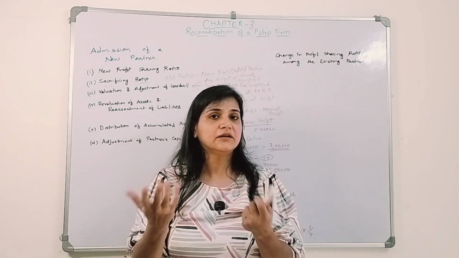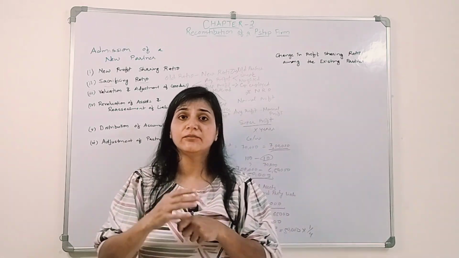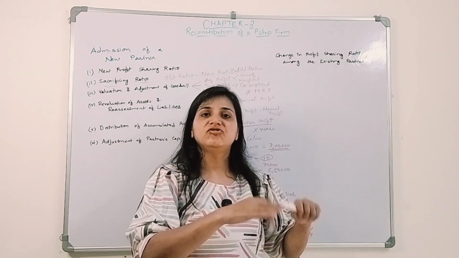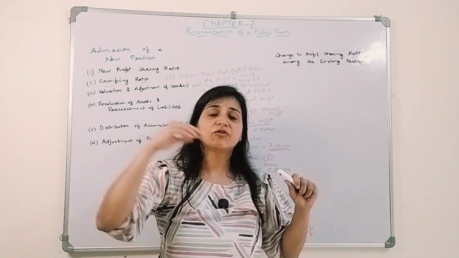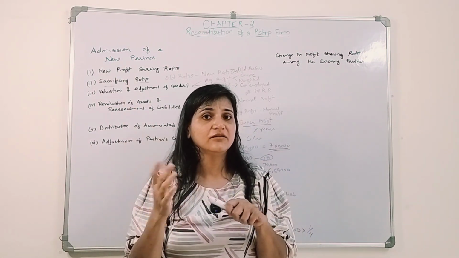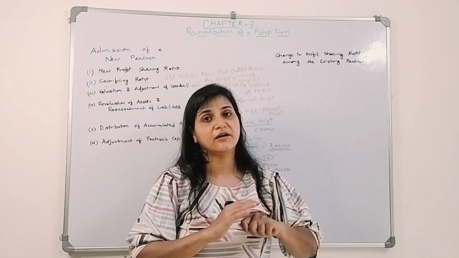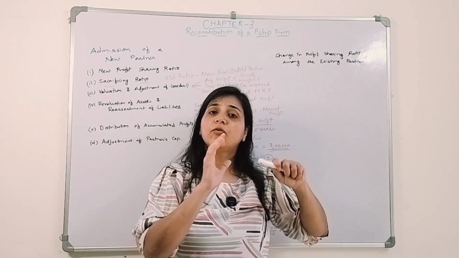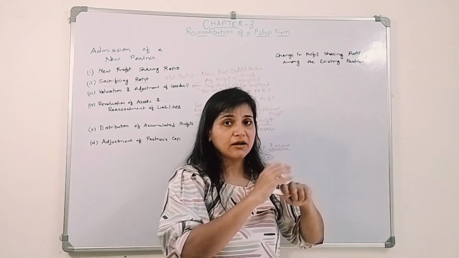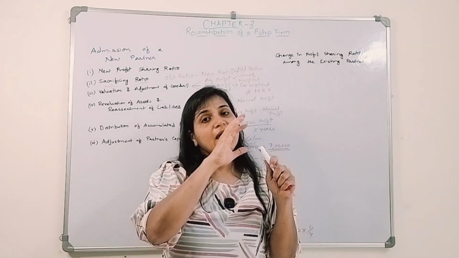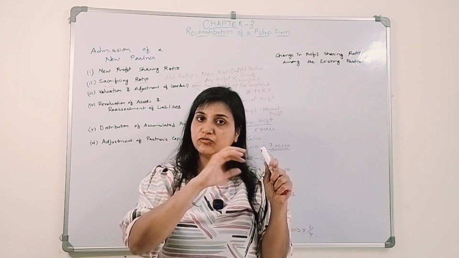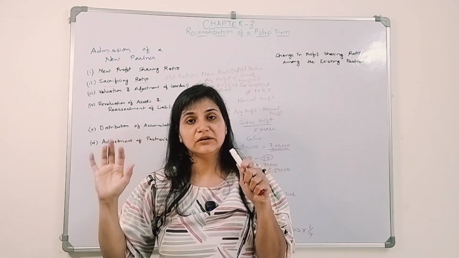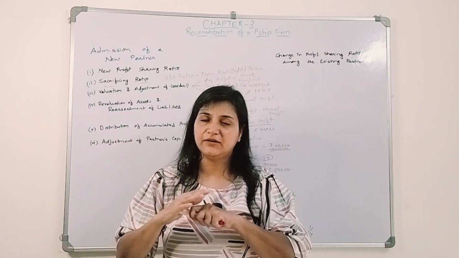Now what if he doesn't bring the goodwill into the business? The new partner doesn't have money, so he is not bringing it. He will say, adjust my goodwill amount from the future profit. How to adjust? We will open his current account. So we will open the new partner's current account. That account will be debited, and the premium amount will be distributed among the old partners in their sacrificing ratio.